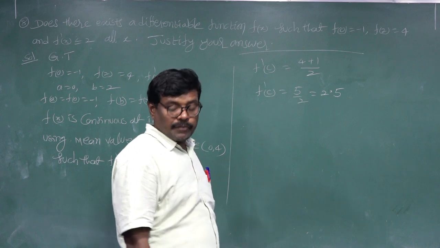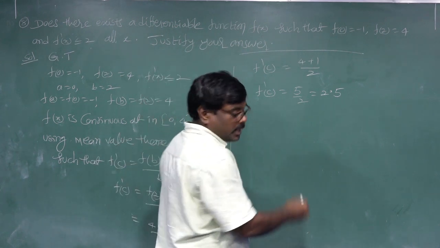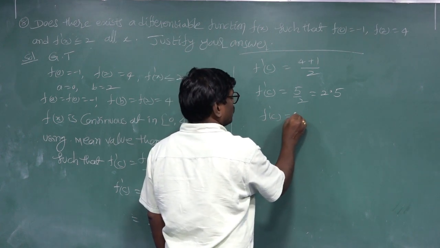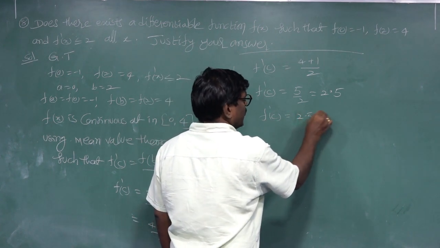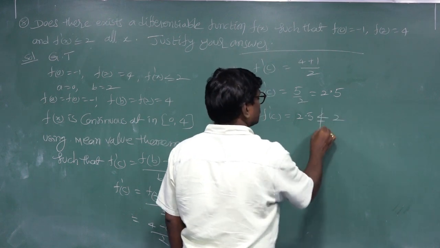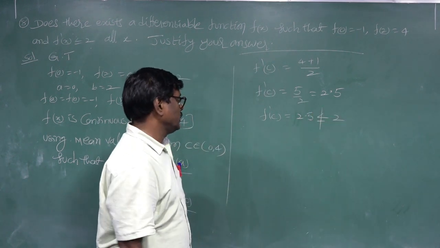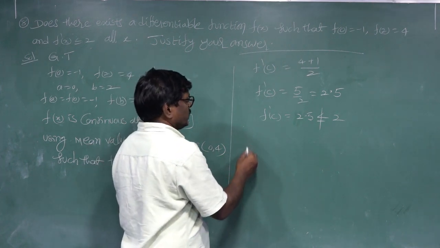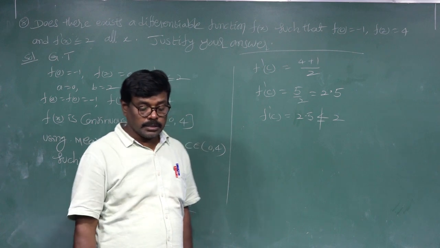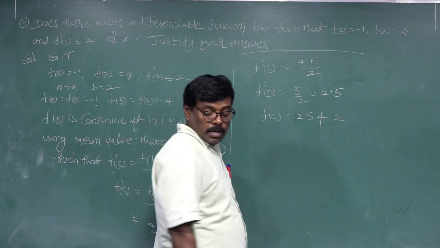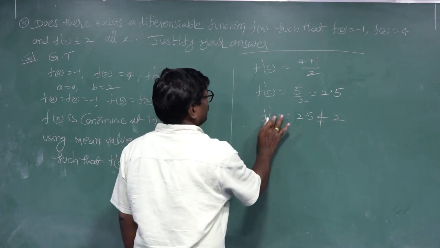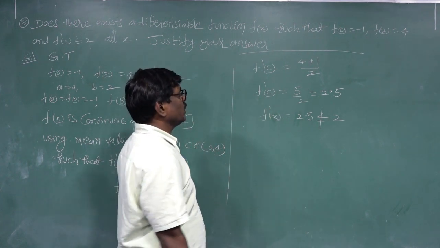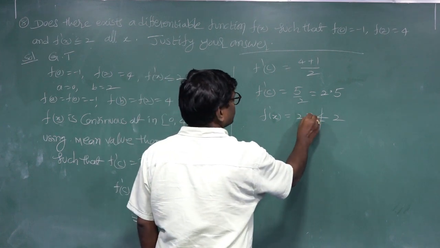This f dash c is equal to 2.5, which is not less than or equal to 2. So c is equal to 2.5, that is f dash x equal to 2.5.